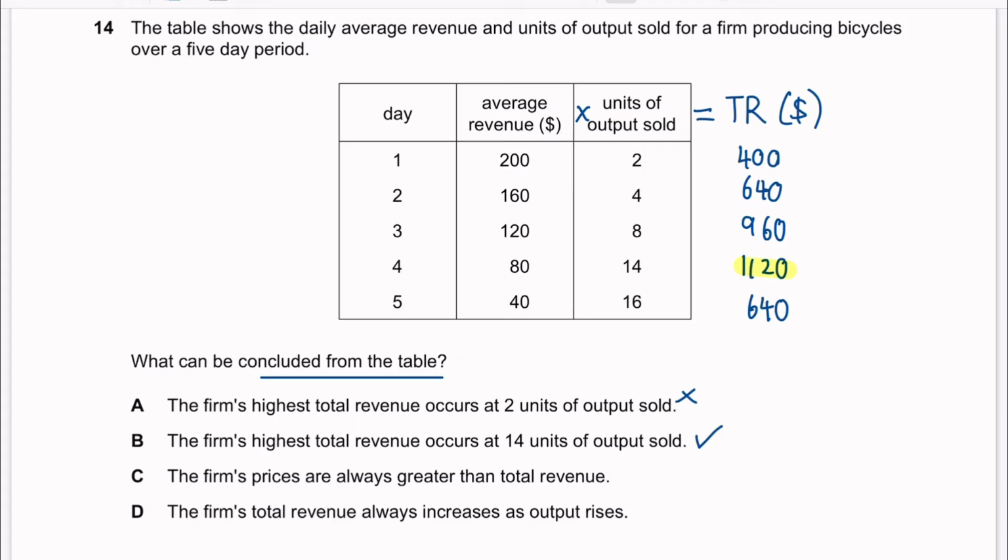C. The firm's prices are always greater than total revenue. No. The firm's total revenue always increases as output rises. Okay, so as output rises, no, this one falls. Although this is all increase, but this 640 falls. So B is the answer.